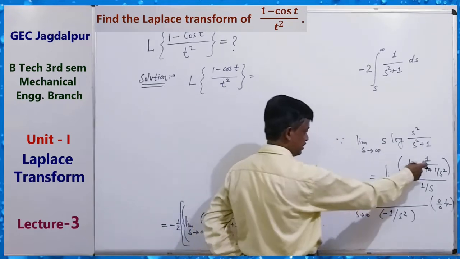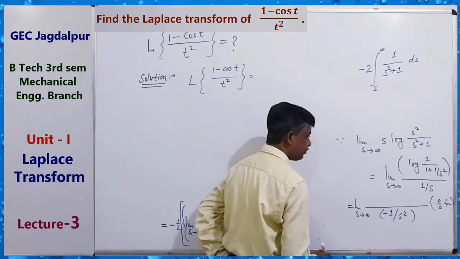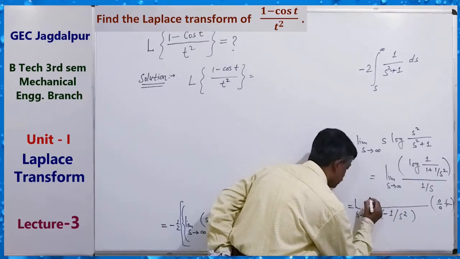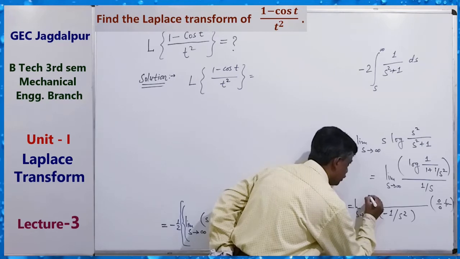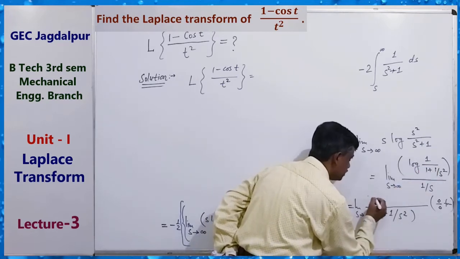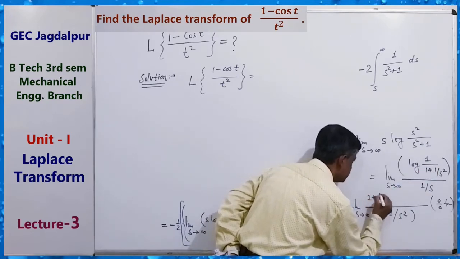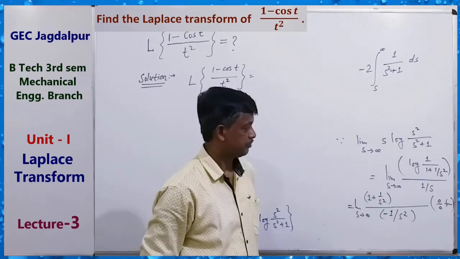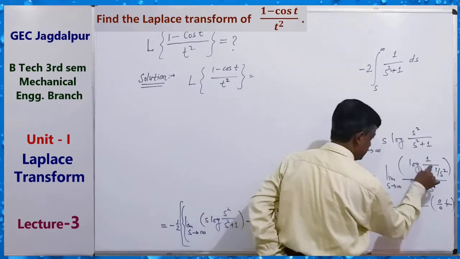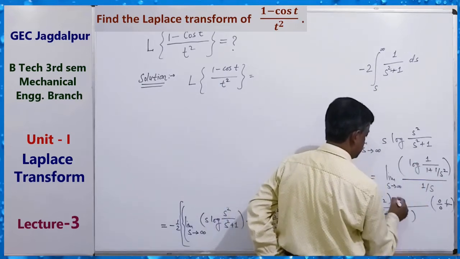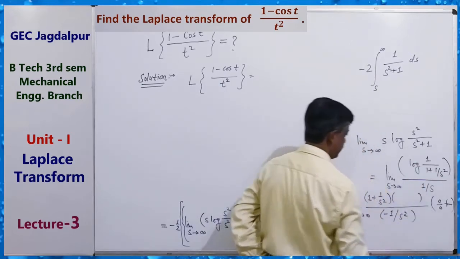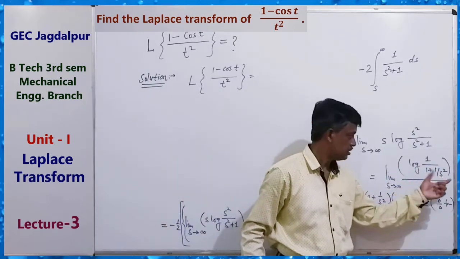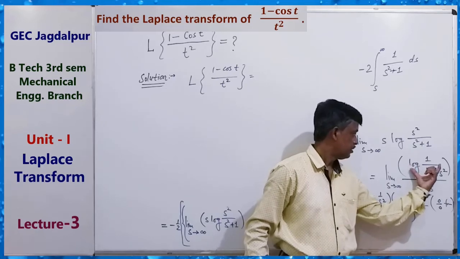Also differentiate the log of this: 1 upon 1 plus 1 by s square, and also differentiate this. Log of this, differentiation with respect to s. Clear?